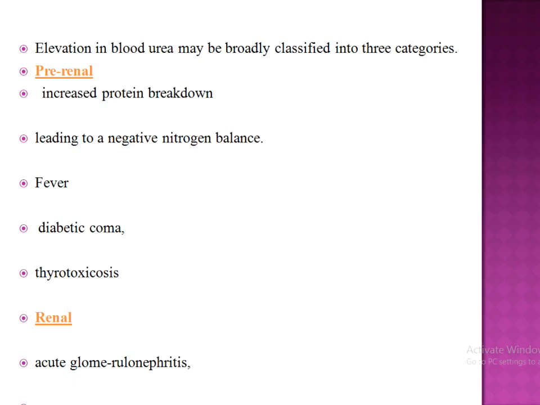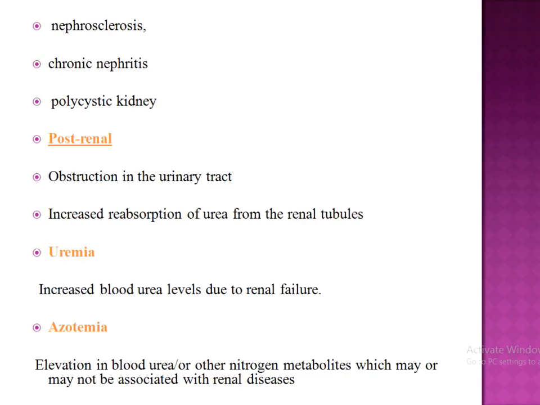Next is nephrosclerosis, which is the hardening of the walls of small arteries and arterioles of the kidney. Arterioles are small arteries that convey blood from arteries to even smaller capillaries.